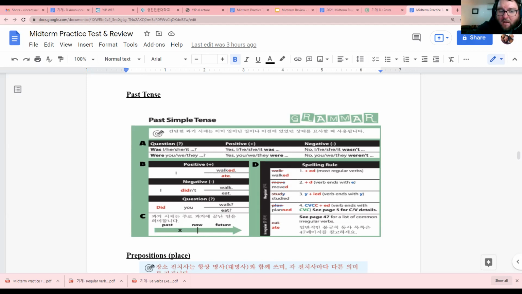And just remember the past tense 조동사. So did you eat ramen yesterday? Did you eat ramen yesterday? And you can say like, yes, I did. I did eat ramen yesterday. So remember here, this is past tense, but the 조동사 is did. So we can just keep the 동사 as normal because 벌써 조동사 과거이니까. So we don't have to change the 동사 again.